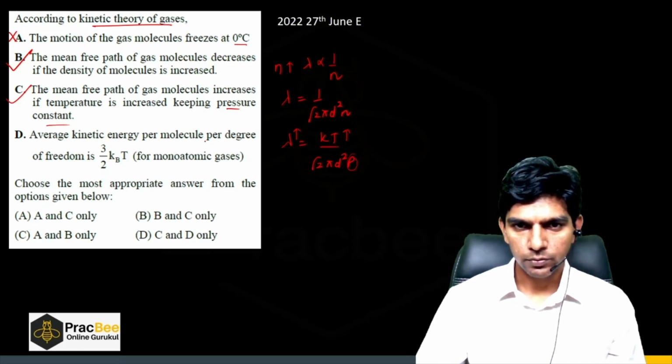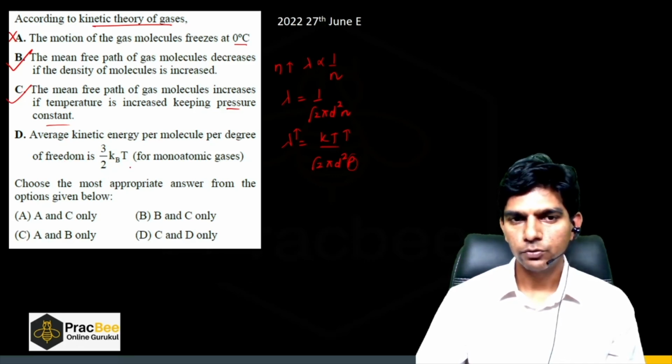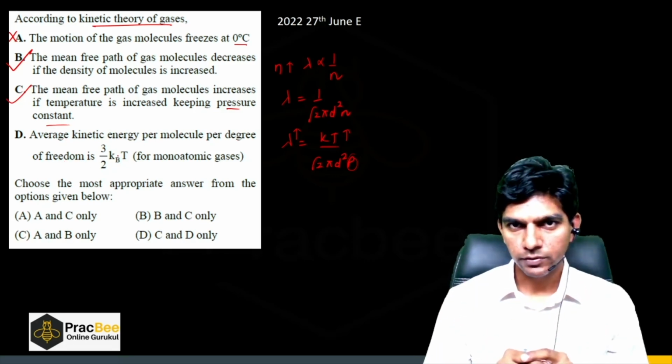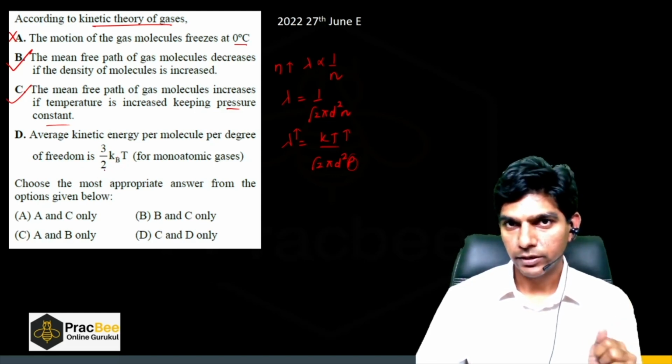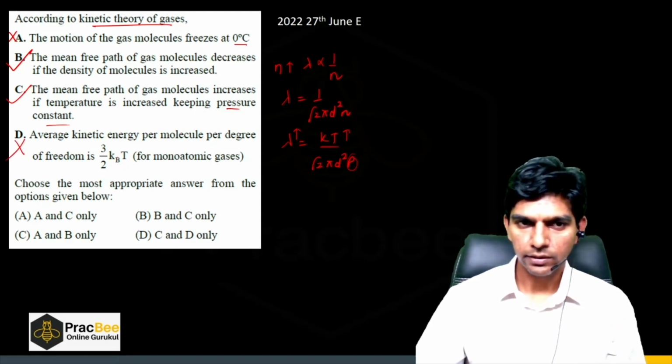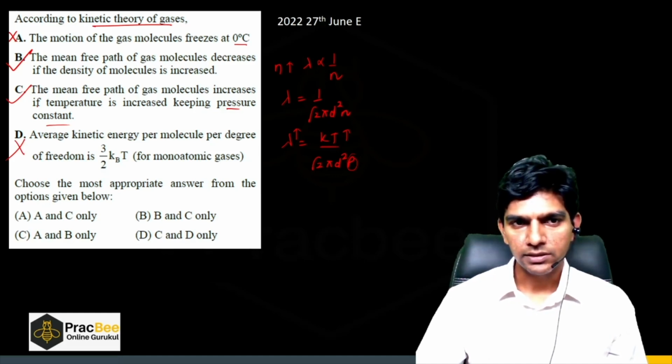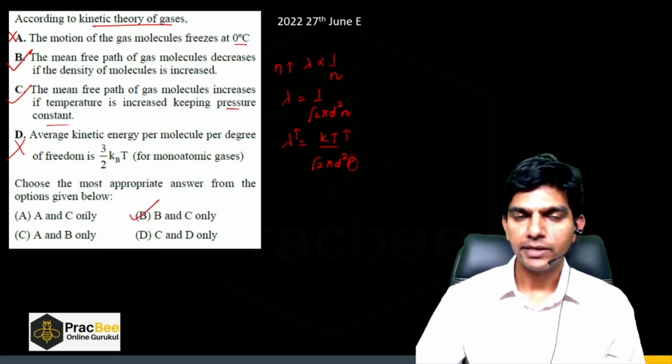Average kinetic energy per molecule per degree of freedom is 3 by 2 kBT. By law of equipartition of energy, we know that this is not 3 by 2 kBT, it is 1 by 2 kBT. So statement D is again incorrect. Now, B and C are the correct statements. So option B is the right answer.